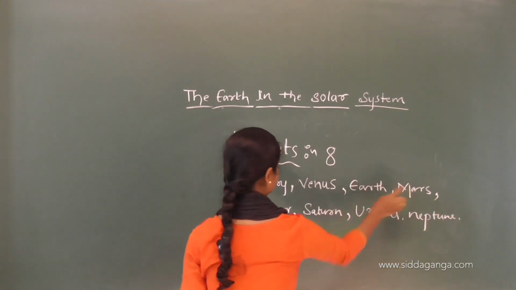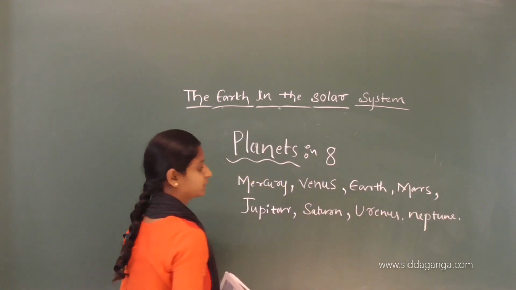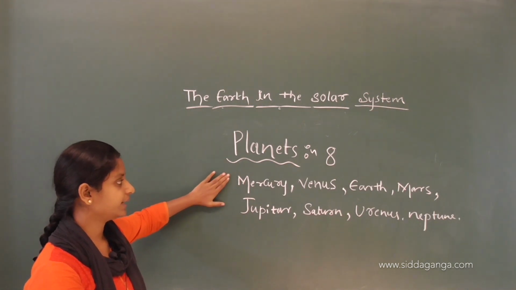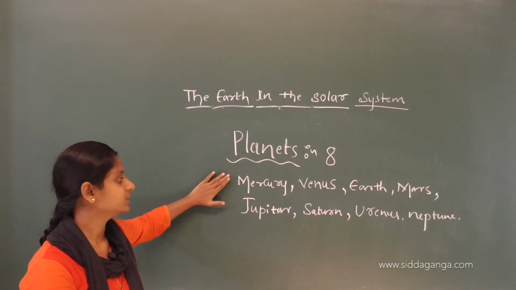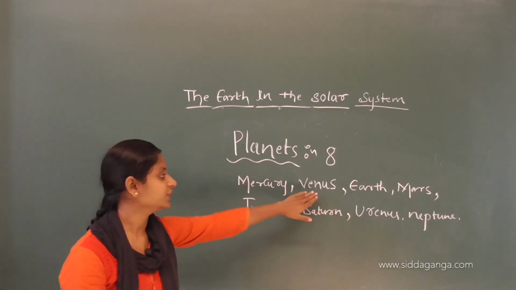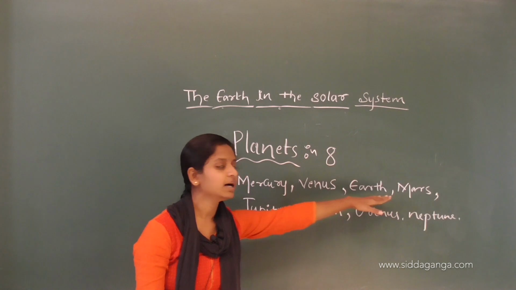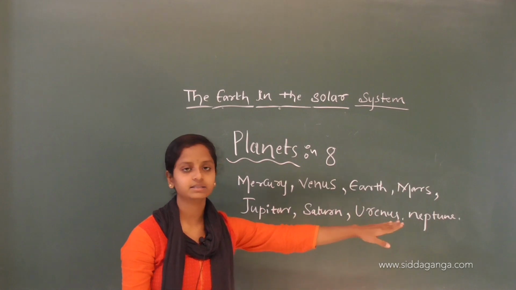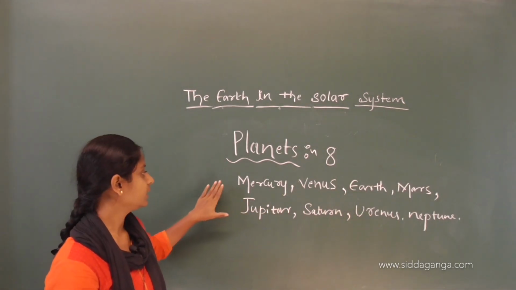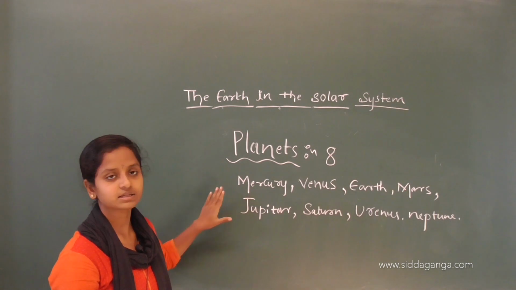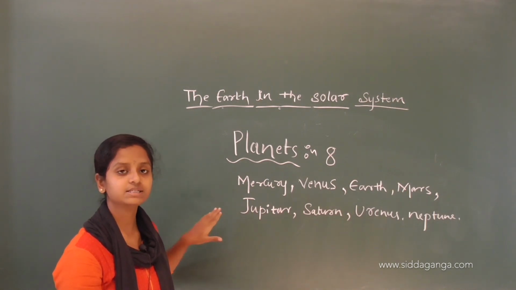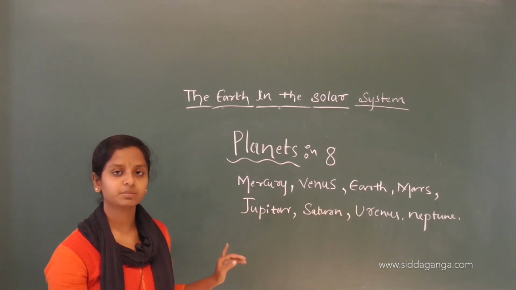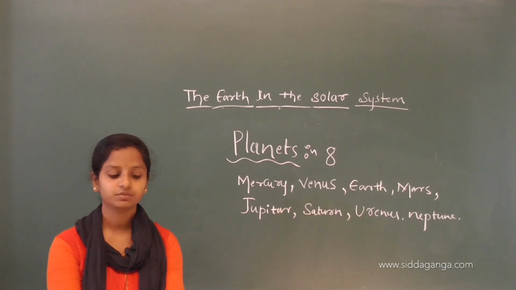Now Pluto has been removed, so there are 8 planets. They are Mercury, Venus, Earth, Mars, Jupiter, Saturn, Uranus and Neptune, categorized based upon the distance from the sun. In order to remember these, a trick has been given here.